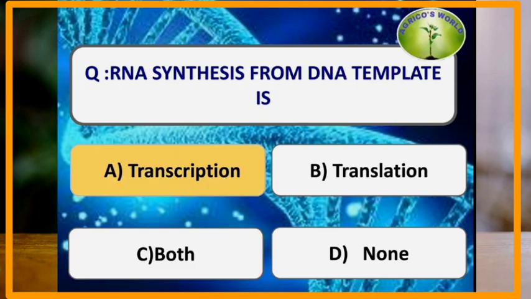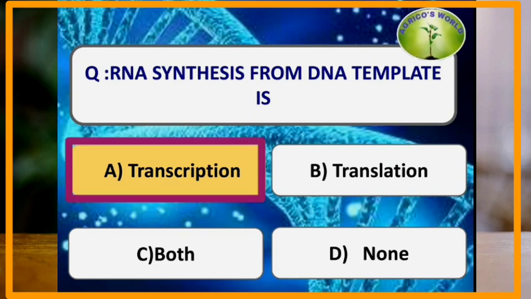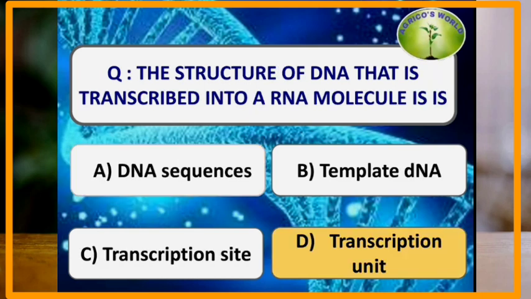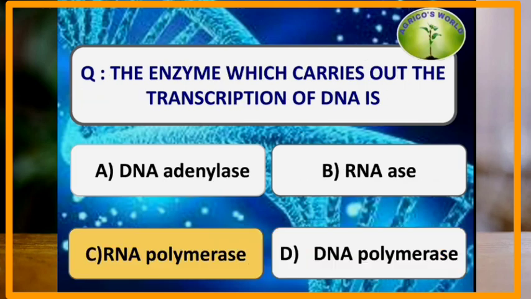RNA synthesis from DNA template is known as. The RNA synthesis from the DNA template is called as transcription. The structure of DNA that is transcribed into a RNA molecule is. The structure of DNA that is transcribed into a RNA molecule is called as a transcription unit. The enzyme which carries out the transcription of DNA is.